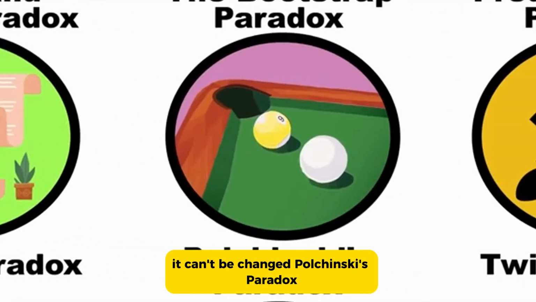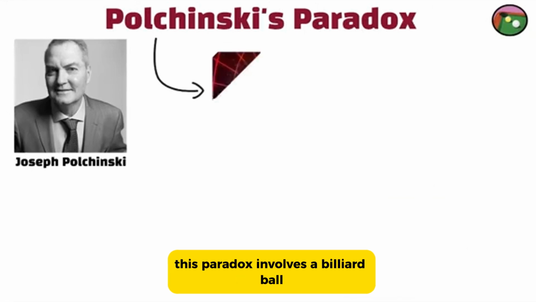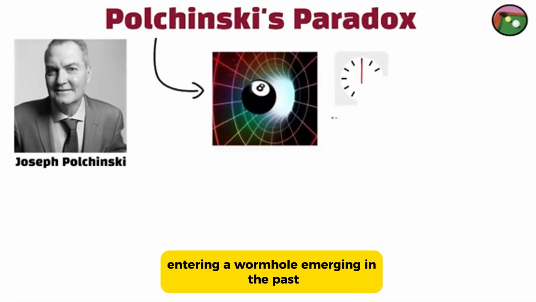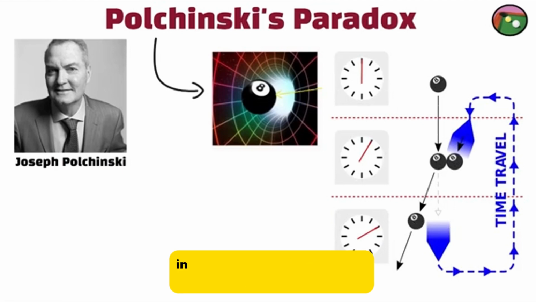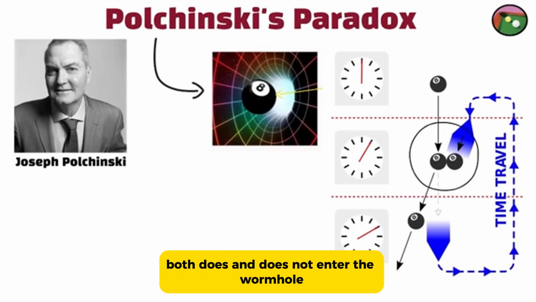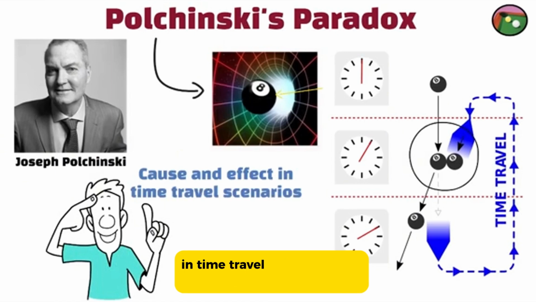Polchinski's paradox. Named after physicist Joseph Polchinski, this paradox involves a billiard ball entering a wormhole, emerging in the past, and colliding with its younger self, preventing it from entering the wormhole in the first place. This creates a logical inconsistency where the ball both does and does not enter the wormhole. The paradox challenges our understanding of cause and effect in time travel scenarios.